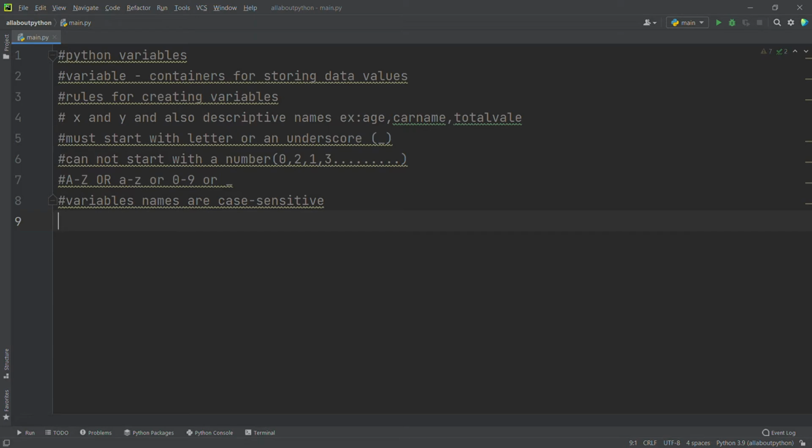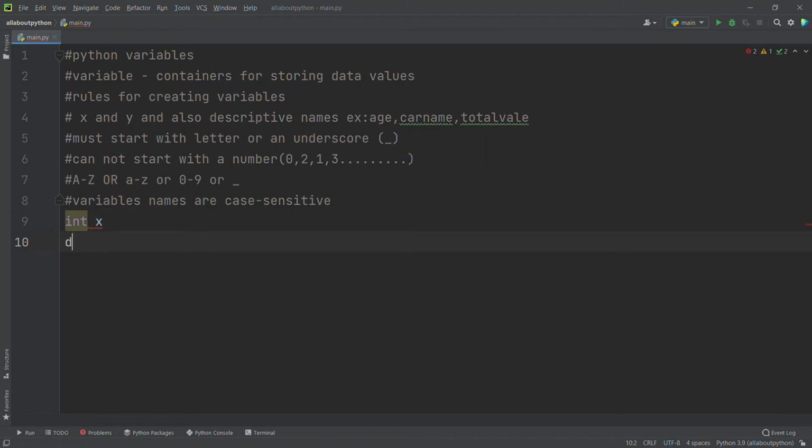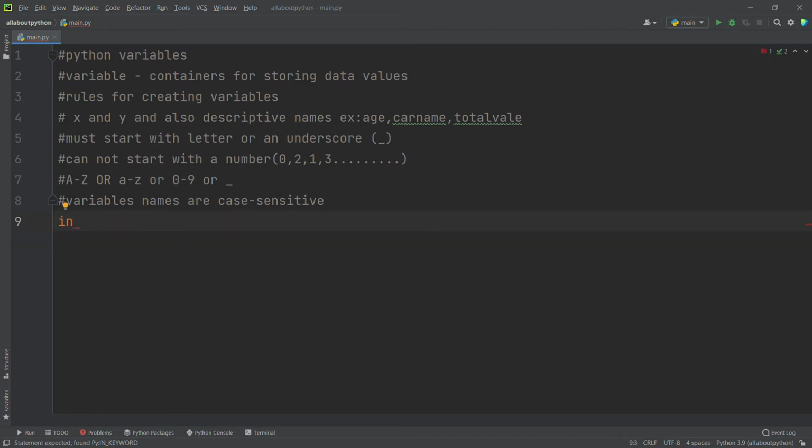You have to remember one thing: in C, C++, and Java, we declare a variable by saying int X, so here we define the type of the variable. Or else we say float R. By doing like this, we get variables in C, C++, Java.